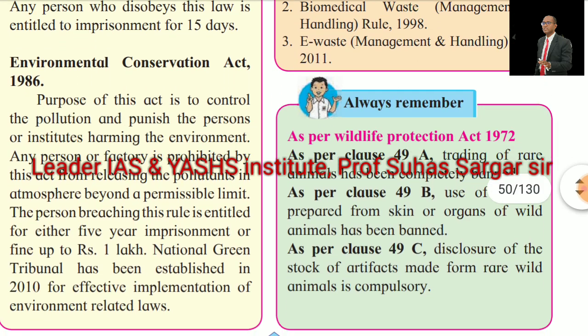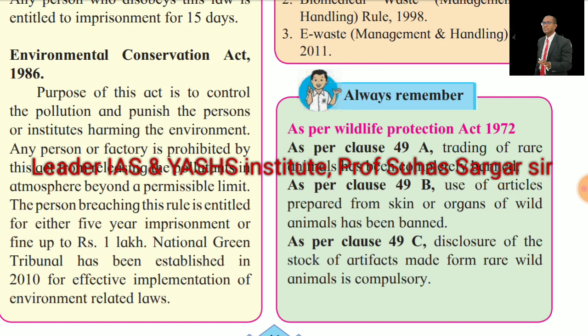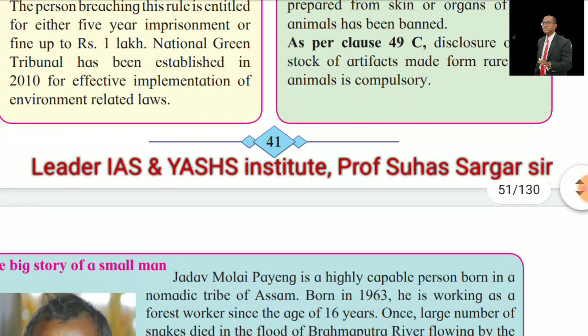In another box, always remember, as per the Wildlife Protection Act 1972, as per clause 49A, trading of rare animals has been completely banned. As per clause 49B, use of articles prepared from the skin or organs of wild animals has been banned. As per clause 49C, disclosure of the stock of artifacts made from rare wild animals is compulsory.